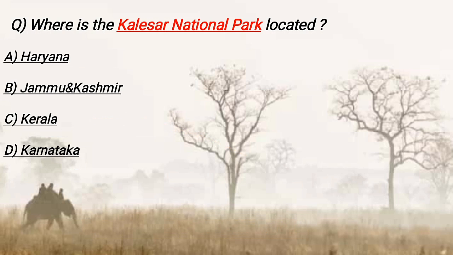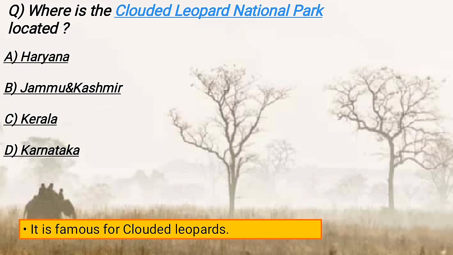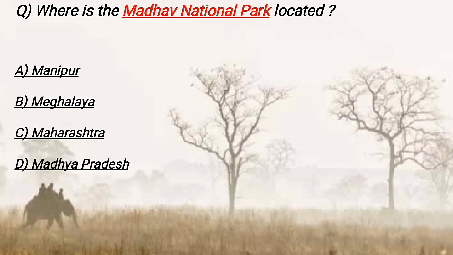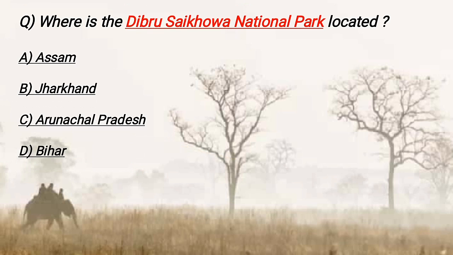Where is the Kalesar National Park located? It is located in Haryana. Where is the Clouded Leopard National Park located? It is located in Tripura and it is famous for clouded leopards. Where is the Madhav National Park located? It is located in Madhya Pradesh. Where is the Dibru Saikhowa National Park located? It is located in Assam.